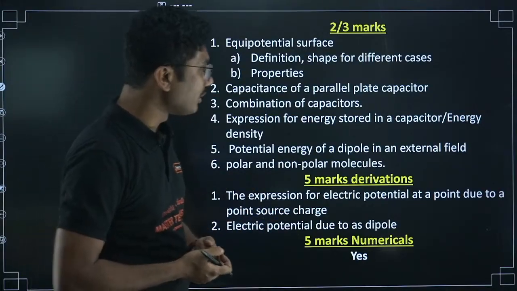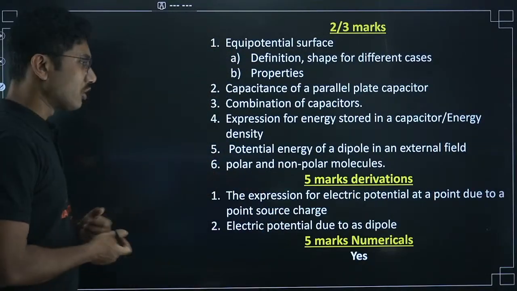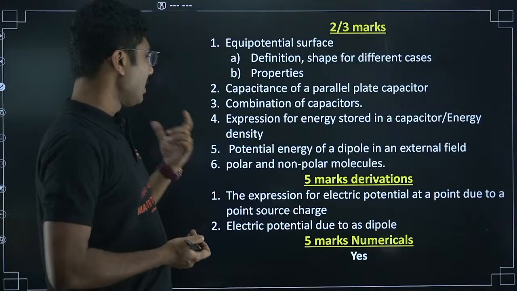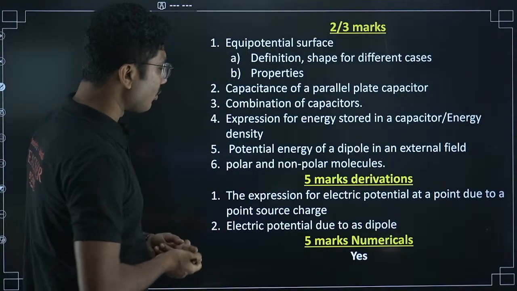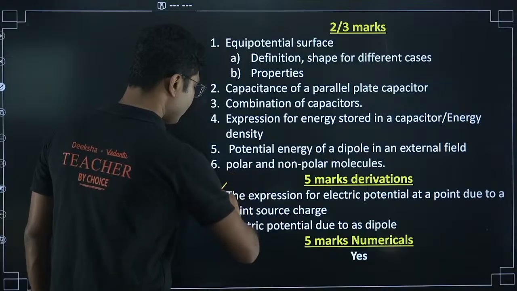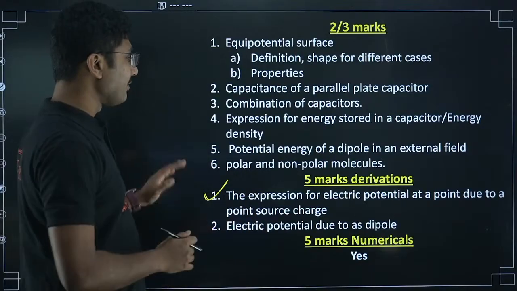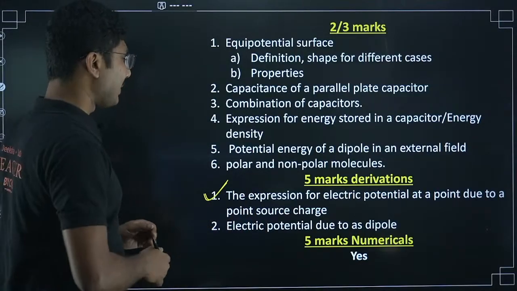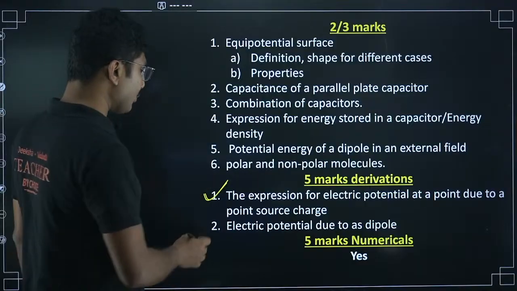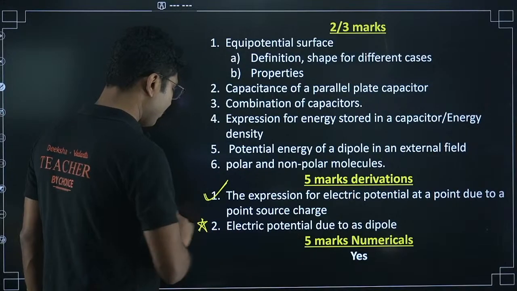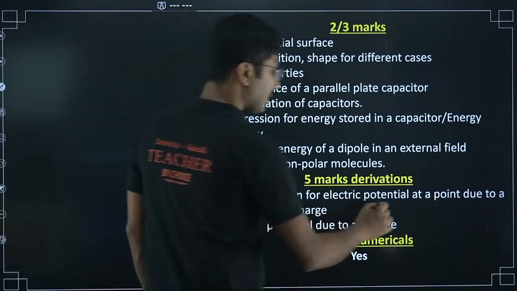Potential energy of a dipole in an external field, the formula is minus pE cos theta, that derivation. Now the expression for electric potential at a point due to a point source. This is a very, very important derivation. Almost every year you can expect this question. Electric potential due to a dipole, this is optional. If you get some time, you can study it.